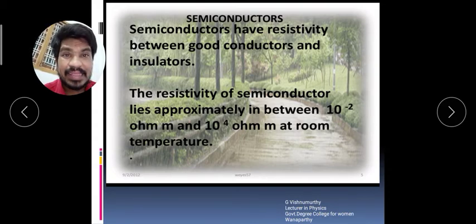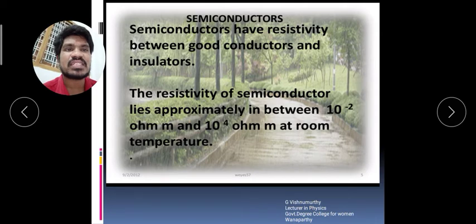Infinity. And in conductors, the resistivity is equal to 0 because the most number of free electrons are available in conductors. That's why the material does not oppose the current.